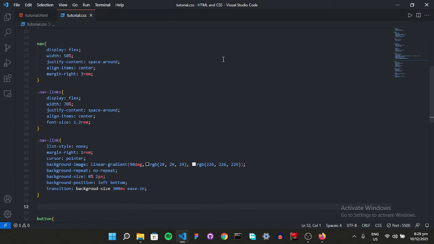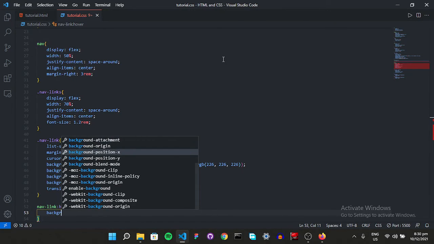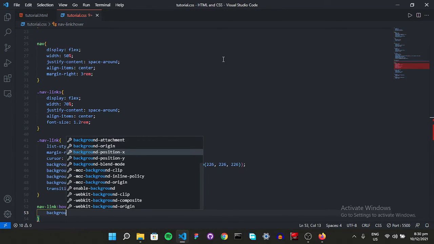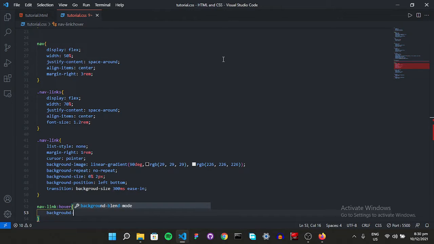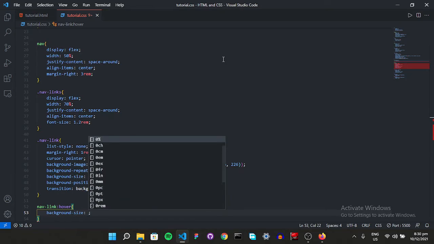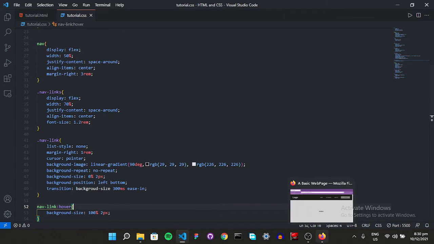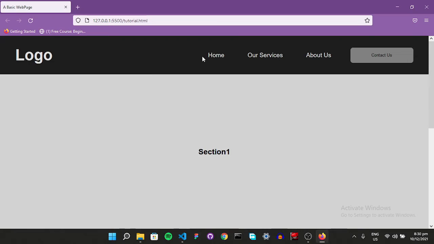But when I hover, so nav link hover, this is a pseudo class, I want the background size to increase again. The background size is going to be 100% and 2 pixels. So let's see what happens now. So there it is. If I hover,